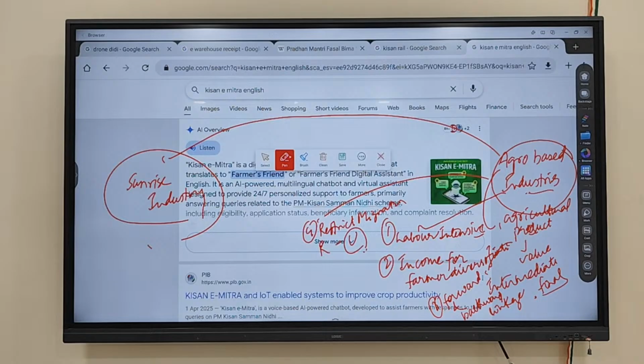Next, an important thing that you have to keep in mind is the mining sector.